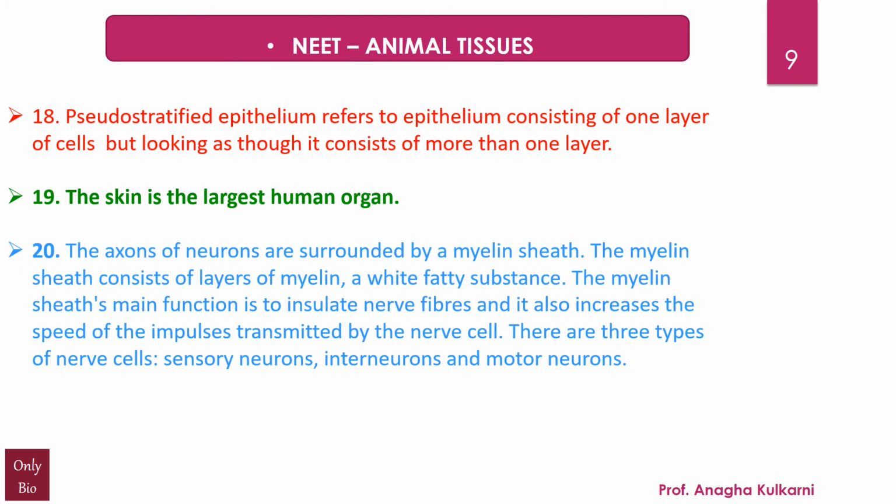Point number 20. The axons of the neurons are surrounded by a myelin sheath. The myelin sheath consists of layers of myelin, which is a white fatty substance. The myelin sheath's main function is to insulate the nerve fibers, and it also increases the speed of the impulses transmitted by the nerve cell. There are three types of nerve cells, namely sensory neurons, the interneurons, which are also at times called as the connector neurons, and the motor neurons.